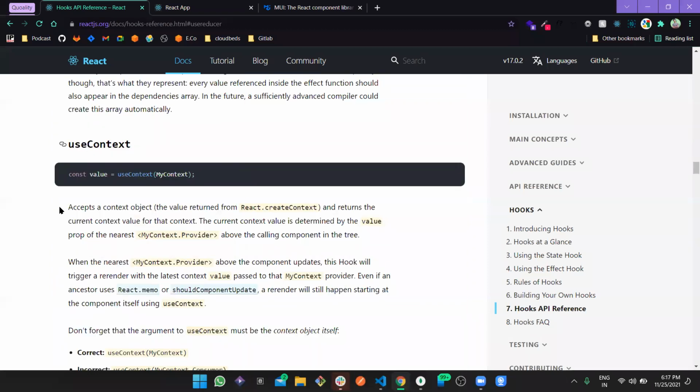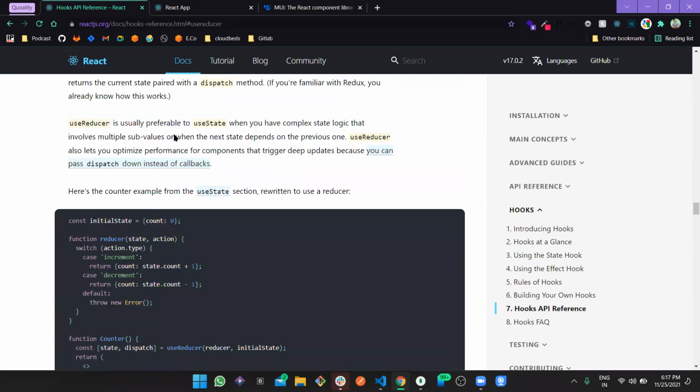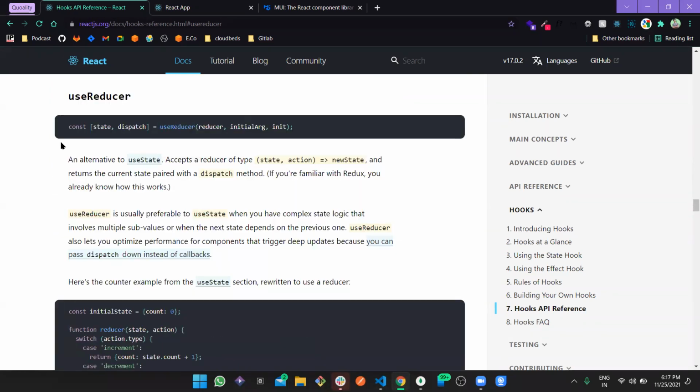And again, useContext we are going to use for the global state management for the entire app. And this is useReducer. So if some of you have already worked with Redux or something, then it would be much easier for you to understand, but for others it is not that much.